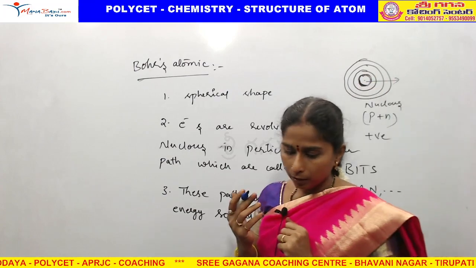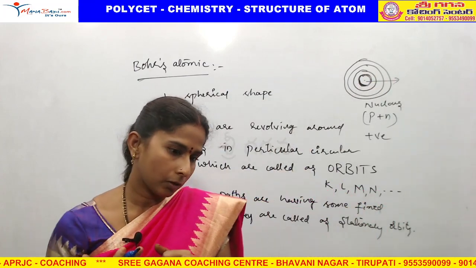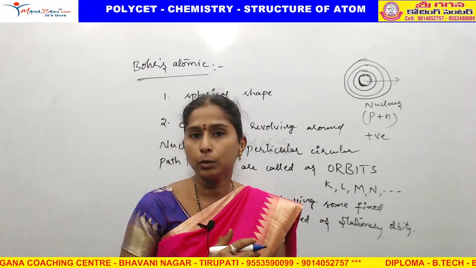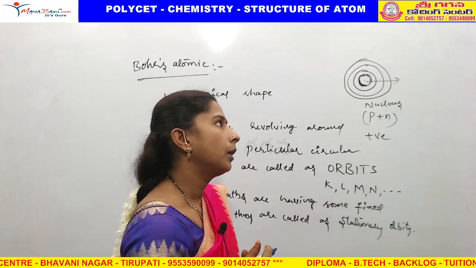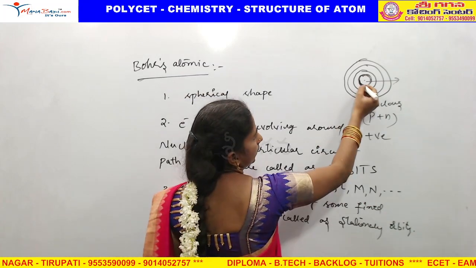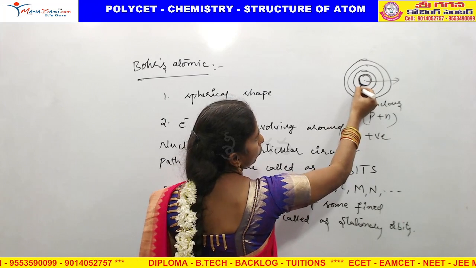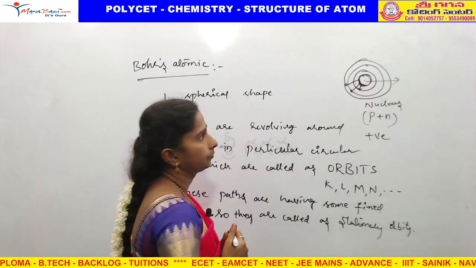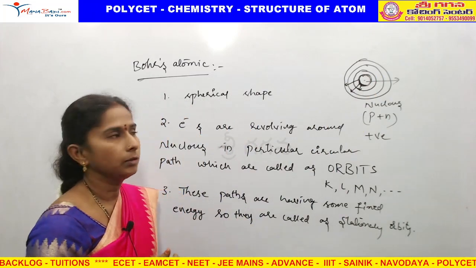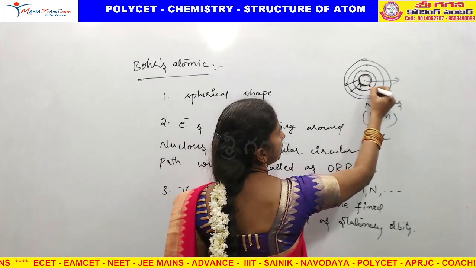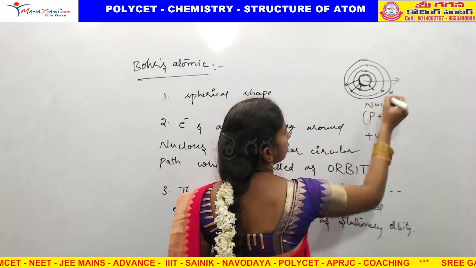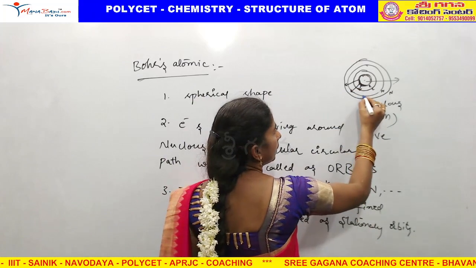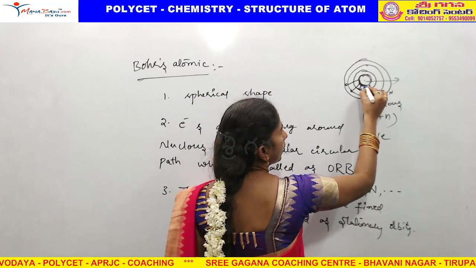We said that electrons are revolving around the nucleus, which means they may gain energy or they may lose energy. If they gain energy, they can go to a higher energy level. The next energy level means this is the K shell, this is the L shell, this is the M shell, this is the N shell. If they lose energy, they can go to a lower energy level.